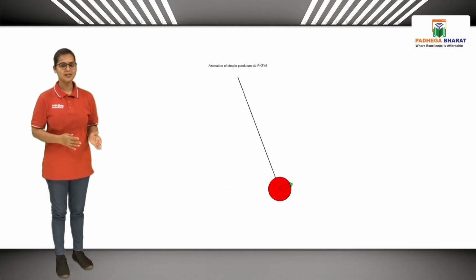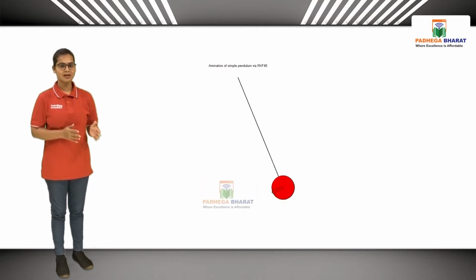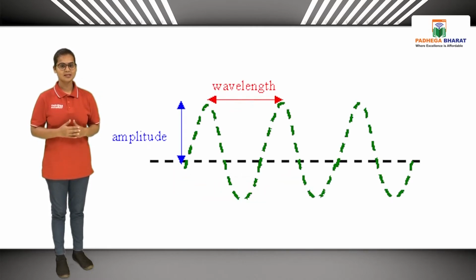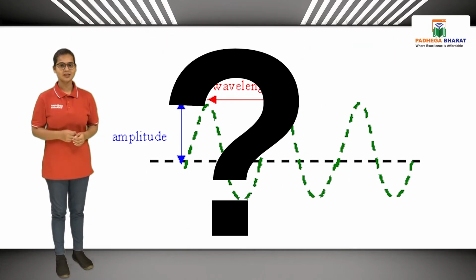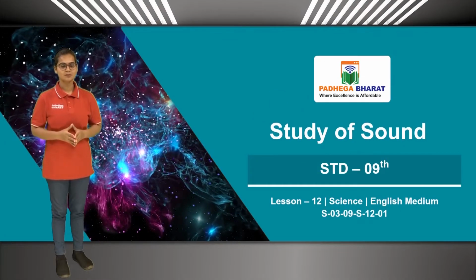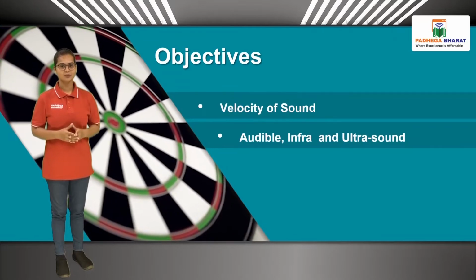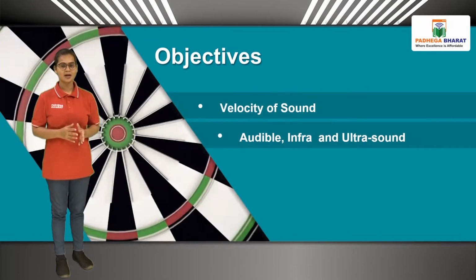Students, when a pendulum is oscillating across its mean position with a frequency of 5 cycles per second, it is associated with production of certain types of sound. Is that sound audible to us? Let's find the answer to this question in this lesson. Today we will study sound and cover the topics velocity of sound, audible, infra and ultrasound.